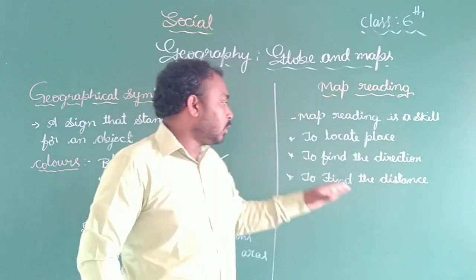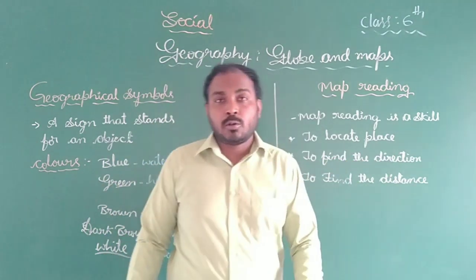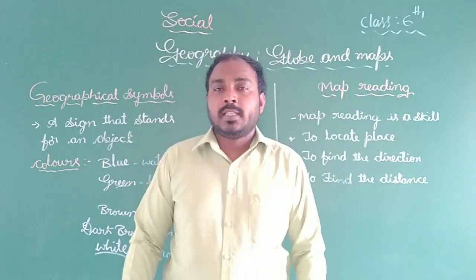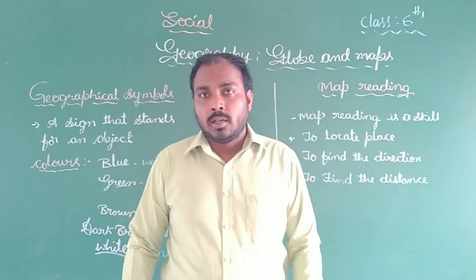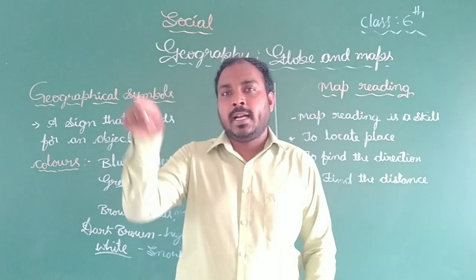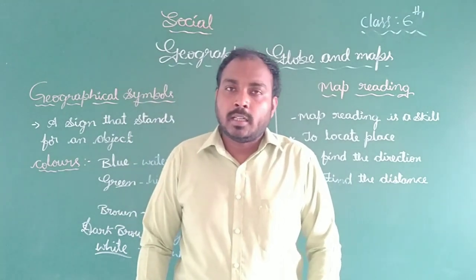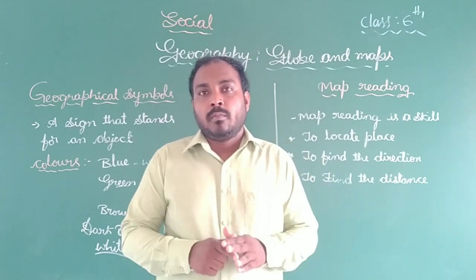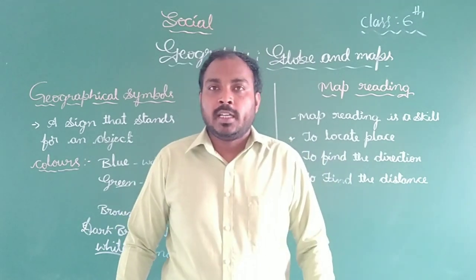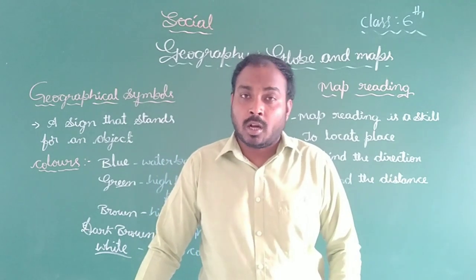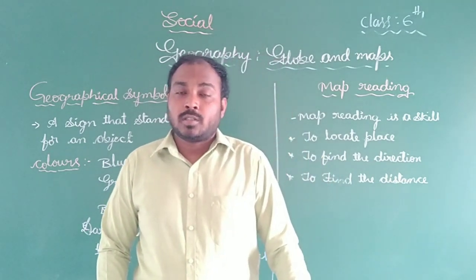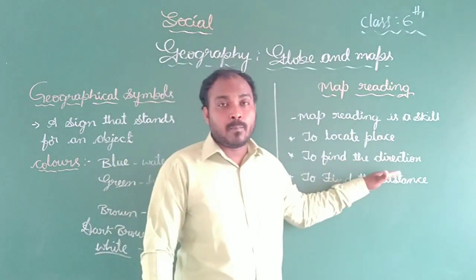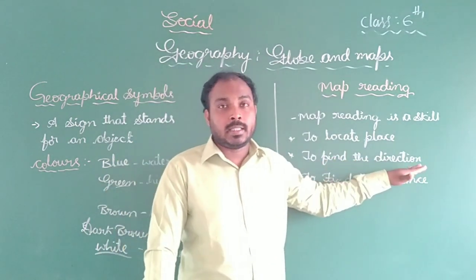Okay. So next one is to find the directions. When you watch the maps, in the top corner there is an N letter written. That shows the directions. With the help of the N letter, we can find out the directions: east, west, north, south, northeast, northwest, southeast, southwest. These help us to read the map.